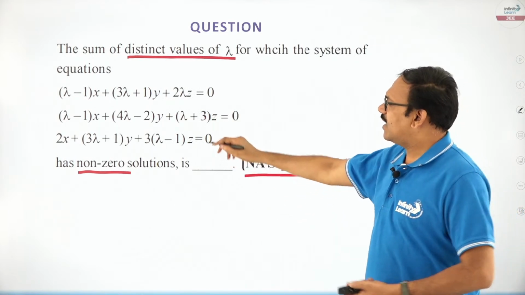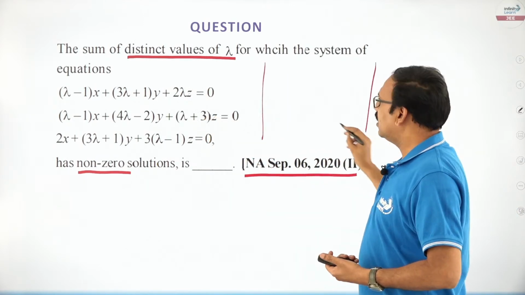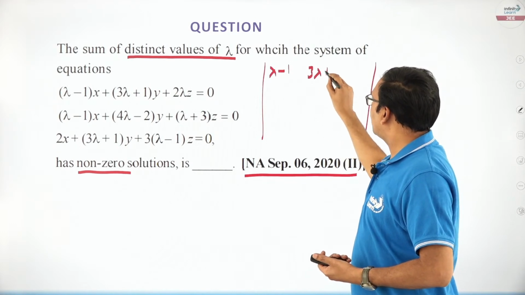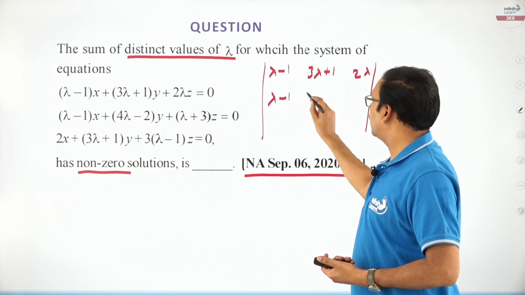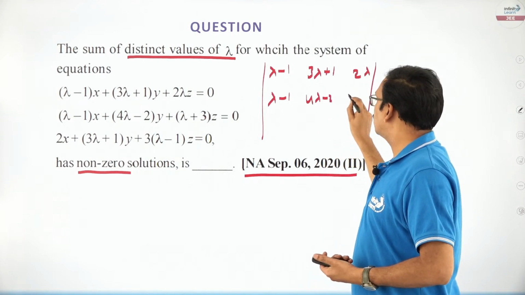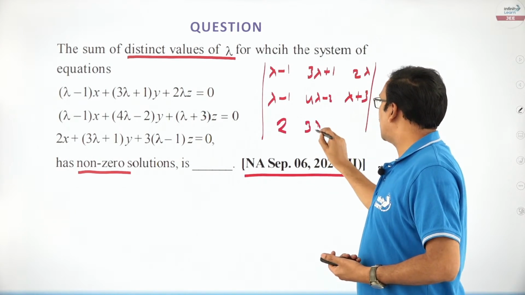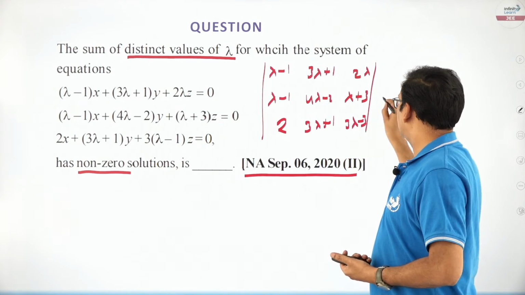So clearly we know that the determinant must be equal to 0. If we just apply the determinant: lambda minus 1, 3 lambda plus 1, 2 lambda; lambda minus 1, 4 lambda minus 2, lambda plus 3; 2, 3 lambda plus 1, 3 lambda minus 3, this must be 0.